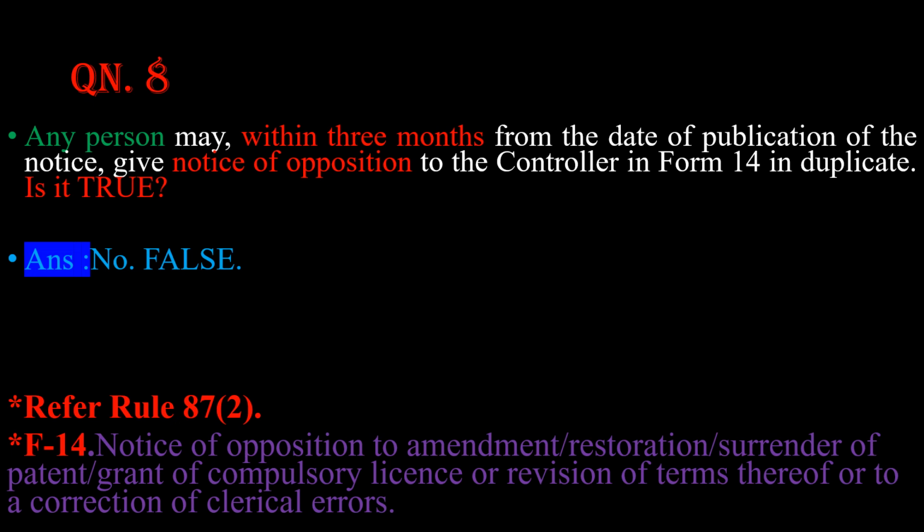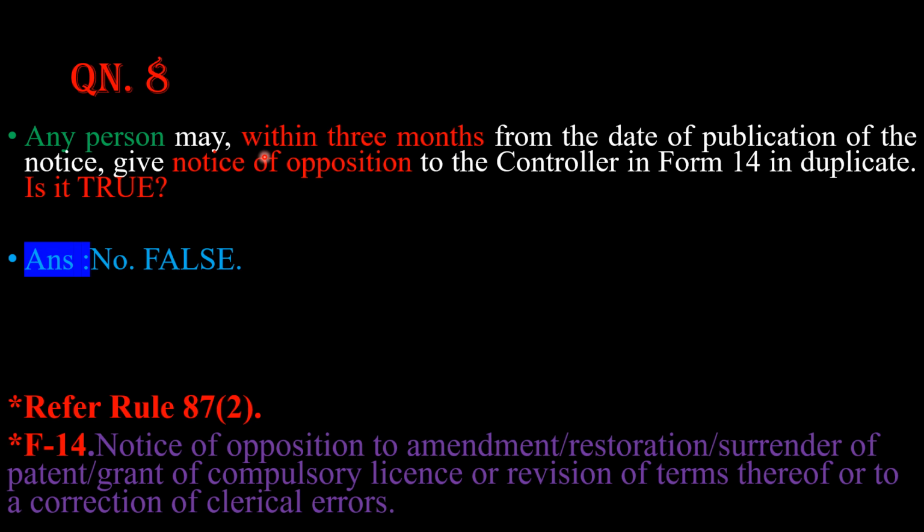Question number 8. Any person may within 3 months from the date of publication of the notice give notice of opposition to the controller in form 14 in duplicate. Whether the statement is true? The answer is no, this statement is not true. This is due to one fact, friends: the phrase any person. The answer should be any person interested. And we very well know that there is a difference between any person and any person interested. For this reason only, this statement will be false.